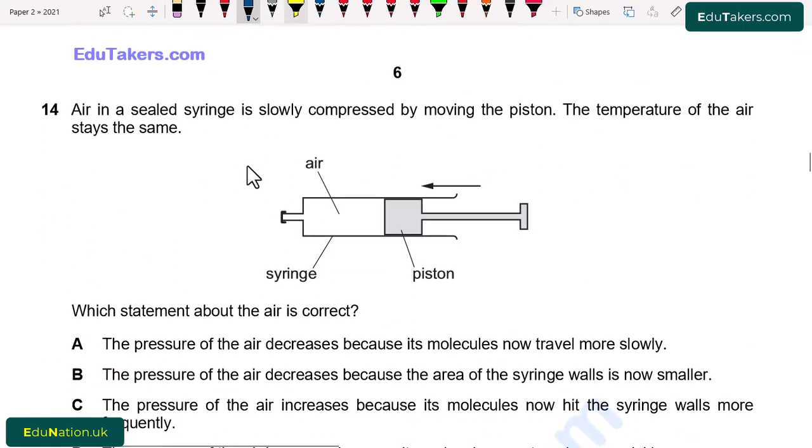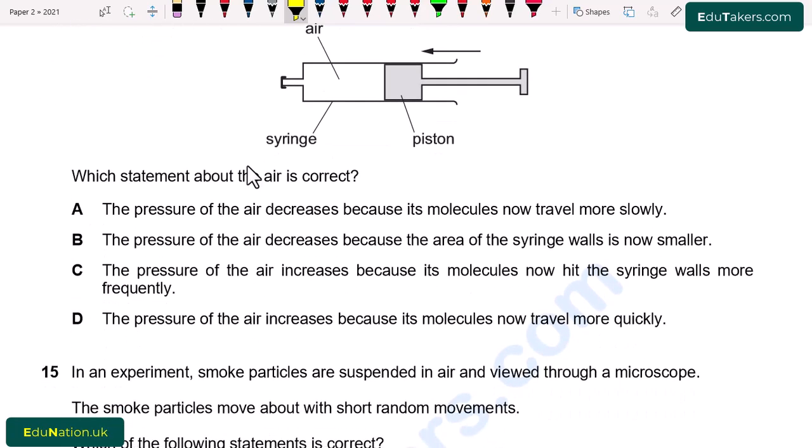Question number 14. Air in a sealed syringe is slowly compressed by moving the piston. The temperature of the air stays the same. There is no change in the temperature. Which statement about the air is correct?